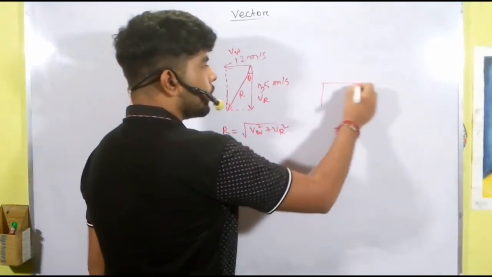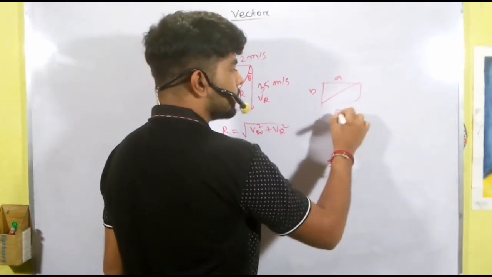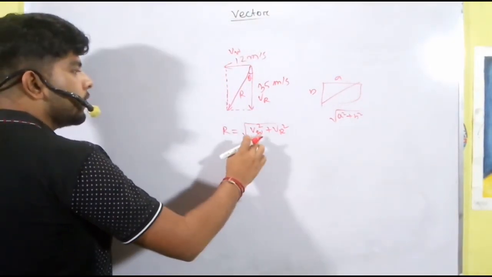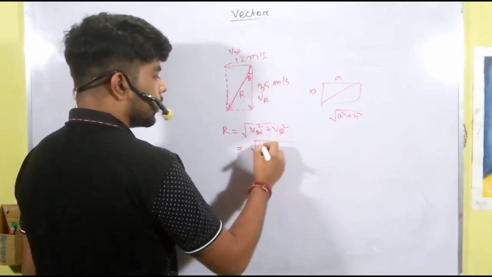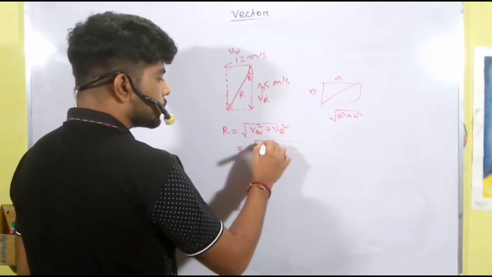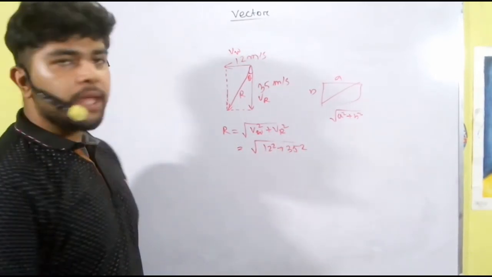Just like we know the diagonal formula, if the sides are a and b, the diagonal is root over a square plus b square, right? In the same way, vw square plus vr square. So we get 12 square plus 35 square. By calculating this on a calculator you get the answer.